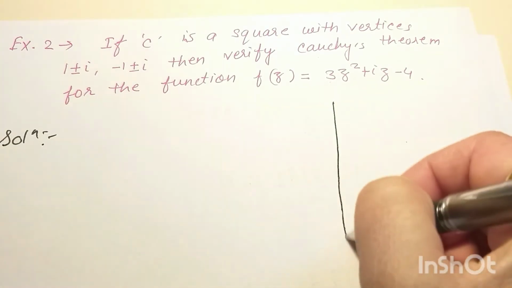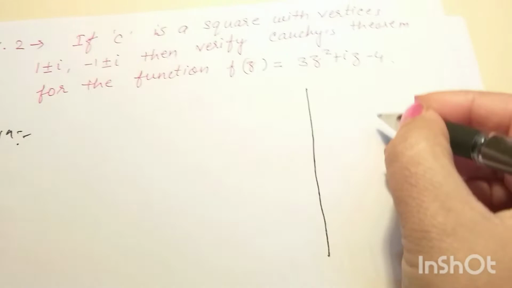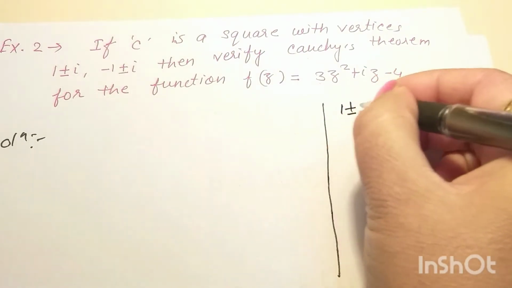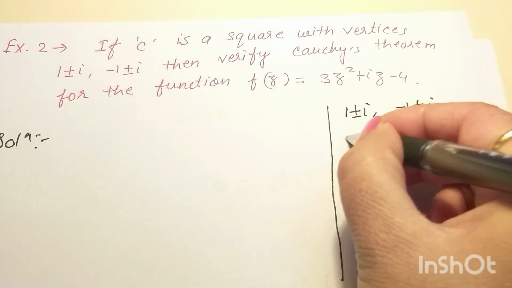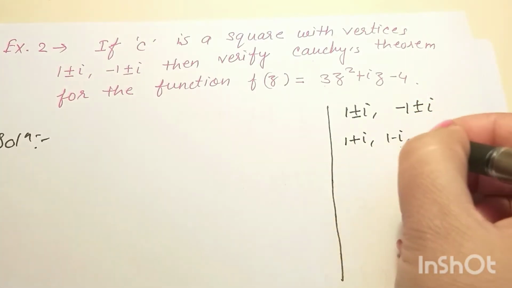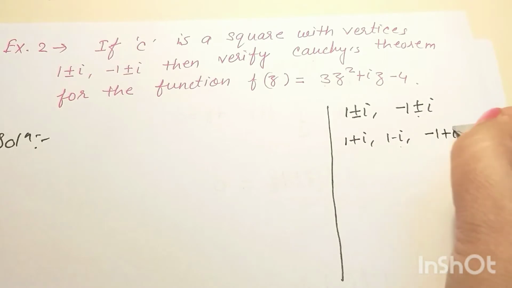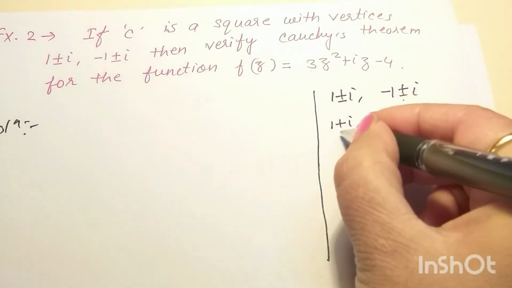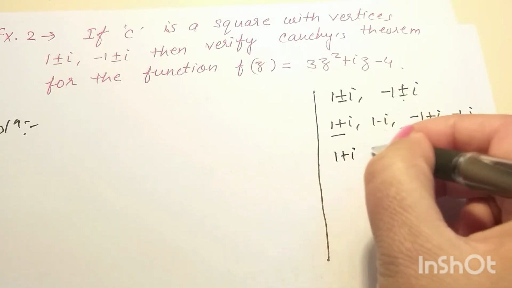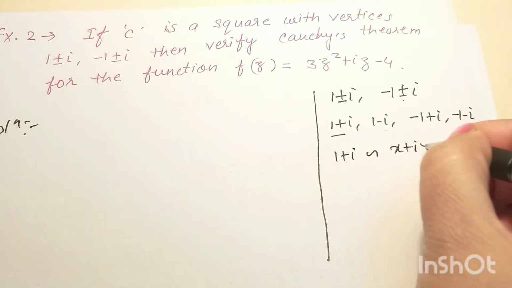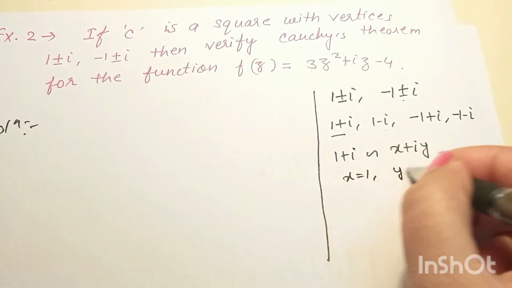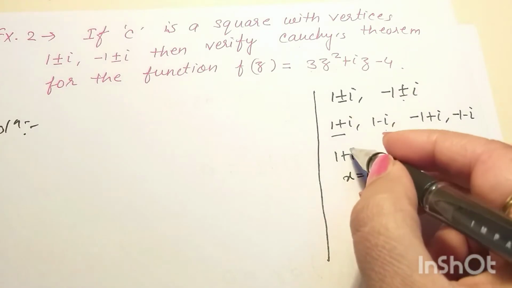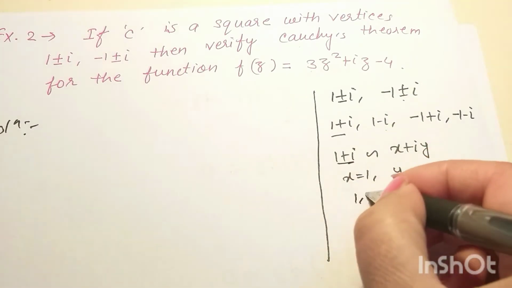So first we understand the vertices. The given vertices are 1 ± i and -1 ± i. So which is equal to 1 + i, 1 - i, and here -1 + i and -1 - i. These are the four vertices. Suppose we take this 1 + i and compare it with x + iy. Then x is equal to 1 and y is equal to 1. So coordinate of this vertex will be (1, 1).